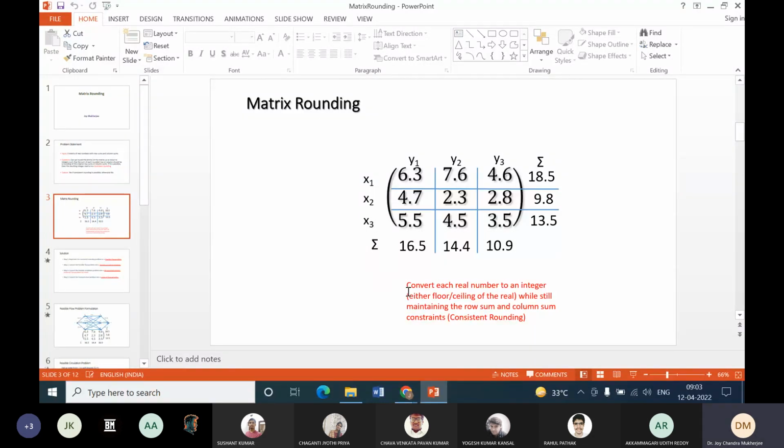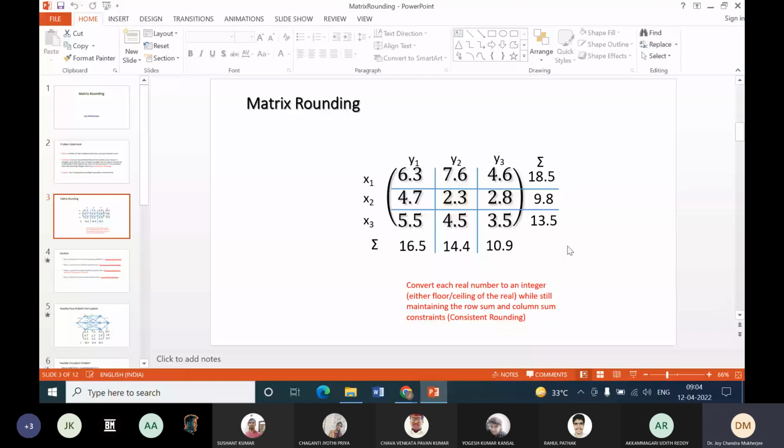So the question is, convert each real number to an integer, either by floor operation or ceiling operation, while still maintaining the row sum and column sum constraints. If the answer is yes, then we say that this matrix can be consistently rounded. If it is not possible, then we say that this rounding is not possible. Now, given any matrix of order m cross n of real numbers having their row sums and column sums, the question is, is matrix rounding possible?